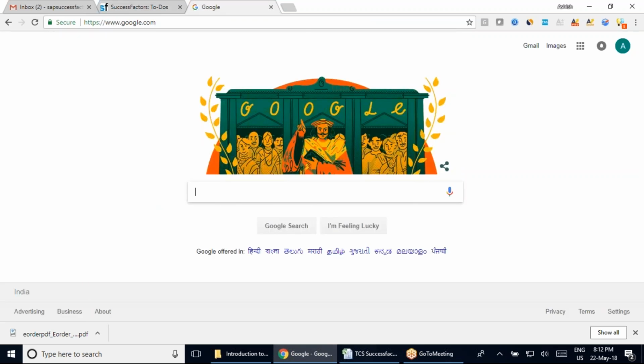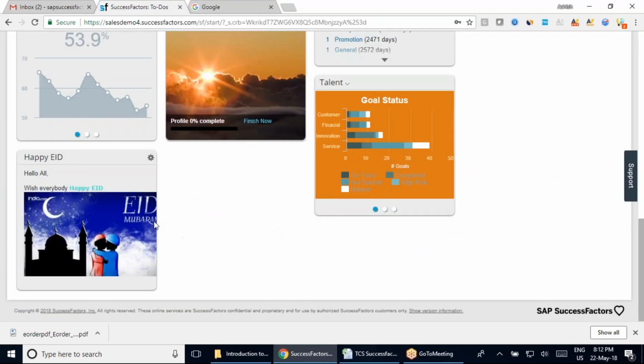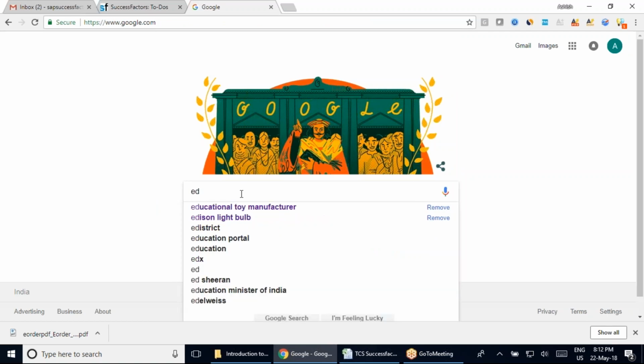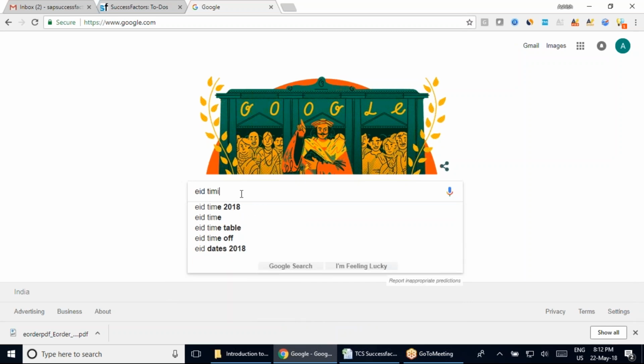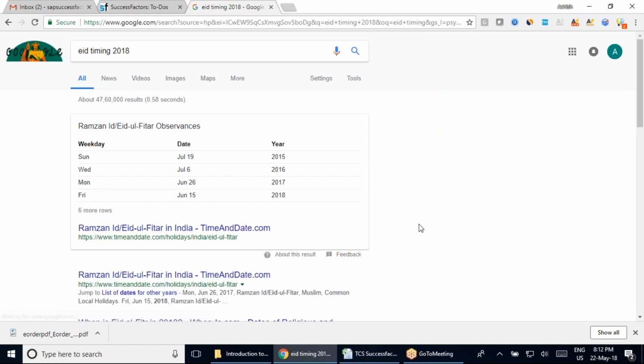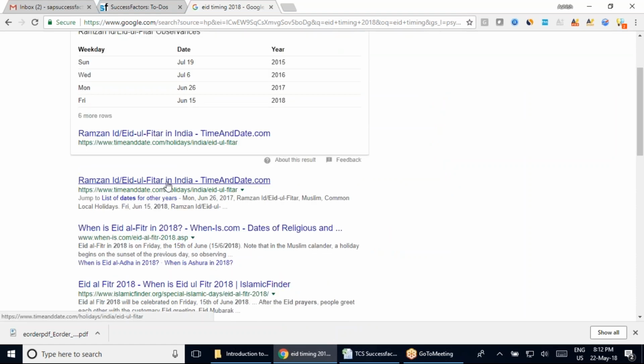So I'm just looking for some hyperlink. So here, what I'm going to do, I'm also going to create a hyperlink into this box that we have here. So let me look for if there is anything for the timing, something which is there. So timing for 2018. Okay, now I'm sure they will not have anything.